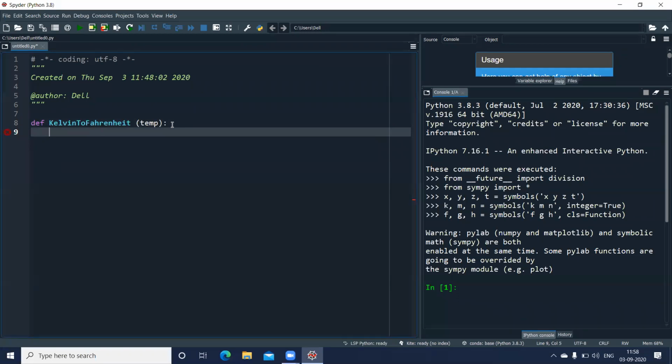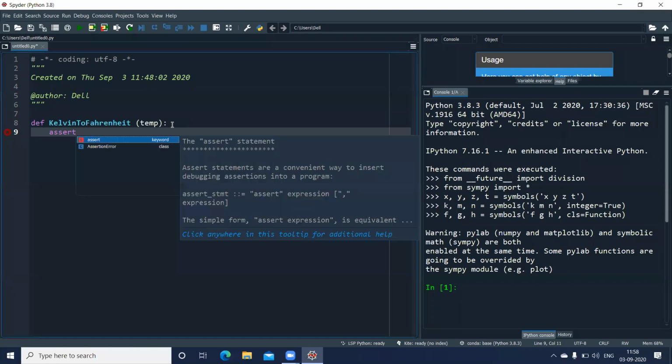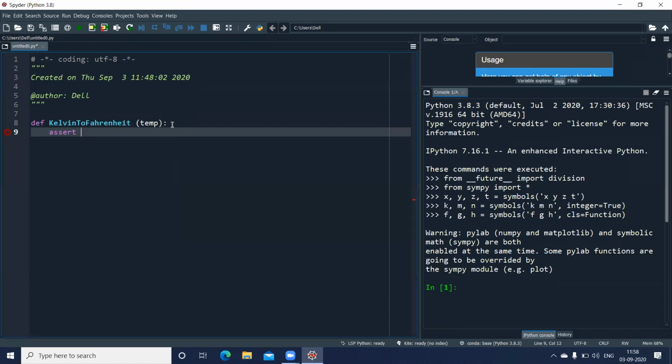In this, I will not be using the try and except block. I will be using the keyword assert, A-S-S-E-R-T. The assert statement is used for debugging your expression, and it is followed by the expression you want to check.